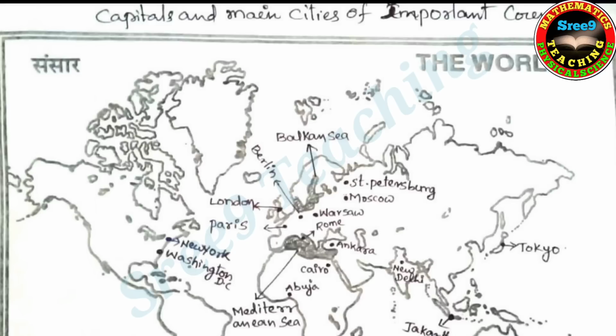Cairo, Abuja, and the Mediterranean Sea. It is in the middle. New Delhi is the capital of India. Jakarta, capital of Indonesia. Tokyo, capital of Japan. Right? Yes. So this is also important map pointing.